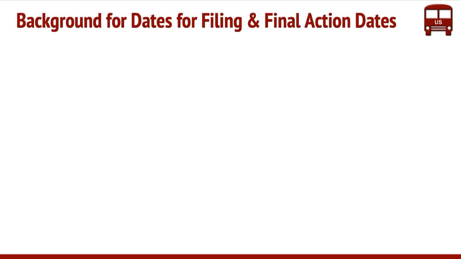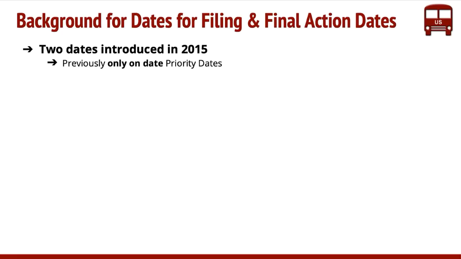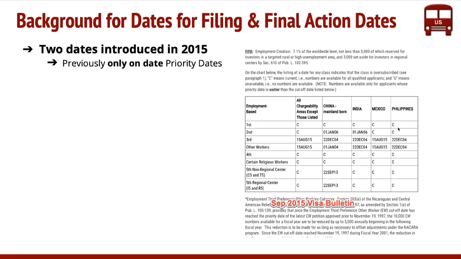Firstly, you need to understand the background. Why do we have the two dates, right? There was no concept of two dates up until 2015. The two dates concept was introduced in 2015, and before that there was only priority date. This was an example of the September 2015 visa bulletin, where you can see there's only one table. This is just a snapshot of it. You can even check that, but there was only one table.